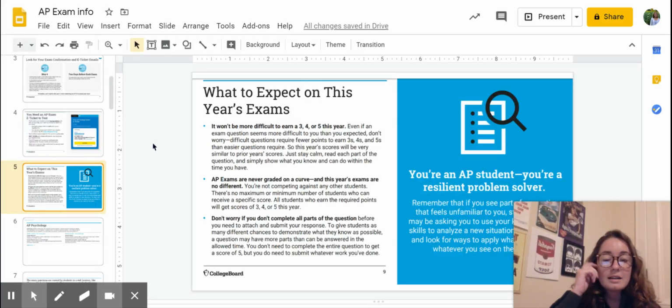So what to expect on this year's exams? AP said it's not going to be more difficult to get a 3, 4, or 5 this year. They're standardizing it and looking at old exams to make sure it's the same level of difficulty, even though there aren't multiple choice questions. AP exams are never graded on a curve, so it's not different. But one thing to note, like I said, is that they provided extra questions or extra tasks to do in the amount of time that's allotted because they want to prevent cheating. So AP has reiterated this many times: don't stress yourself out if you aren't able to answer all of the questions.